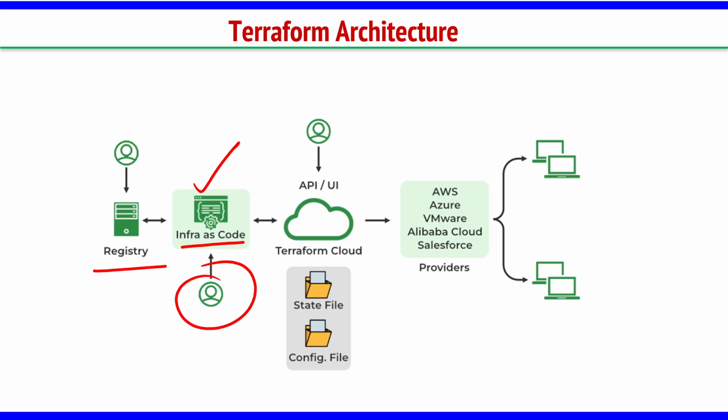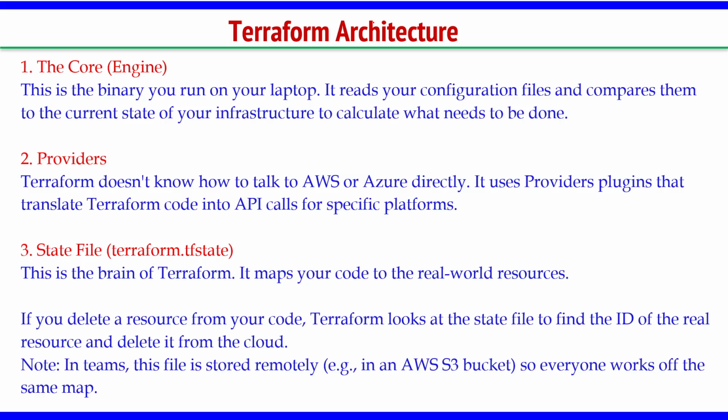Then there is Terraform cloud. In Terraform cloud I am storing the state file and the configuration file. In Terraform cloud we are storing the state file. State information means the current information of that particular machine, and the config file, right? Then we talk to providers. From Terraform cloud we talk to the providers. Okay, AWS, Azure, VMware, Salesforce, Alibaba, all these are different providers, right? So this is the basic architecture of Terraform. Let's understand the details of that, right?